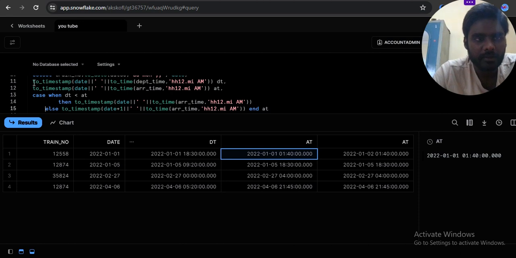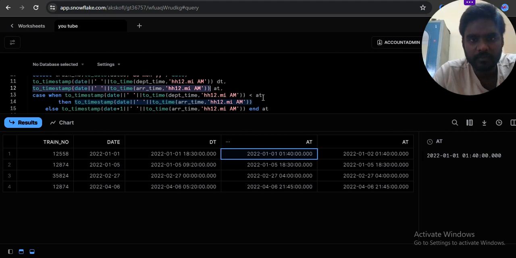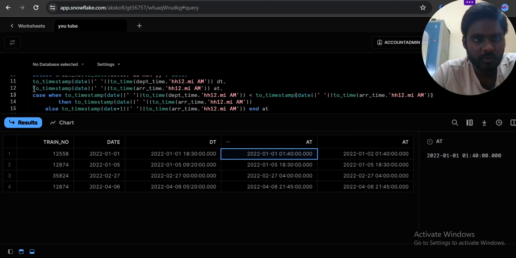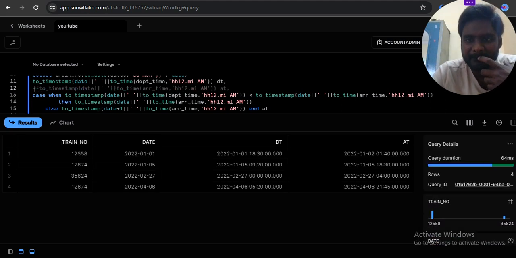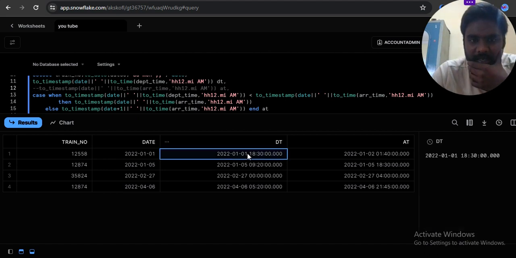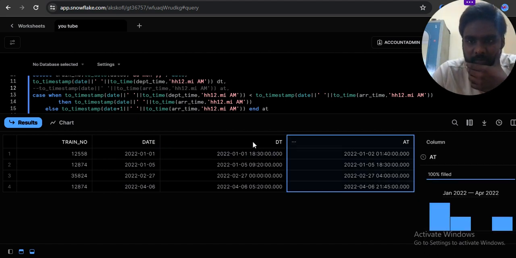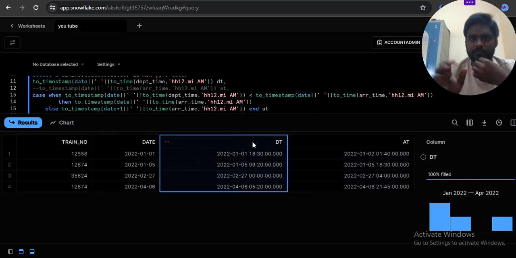So where is our arrival time, this one. So we can comment this one and then run this one. So now this one is the date and arrival time, and this one is the departure time.